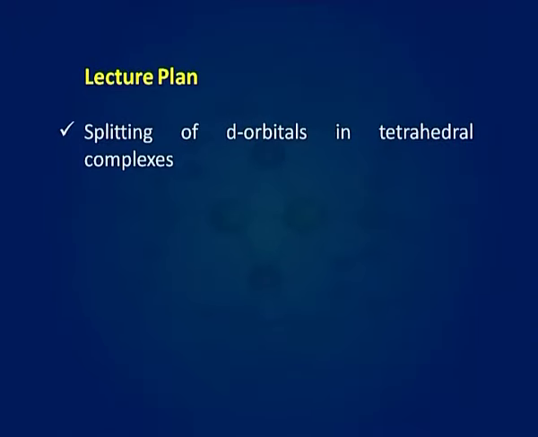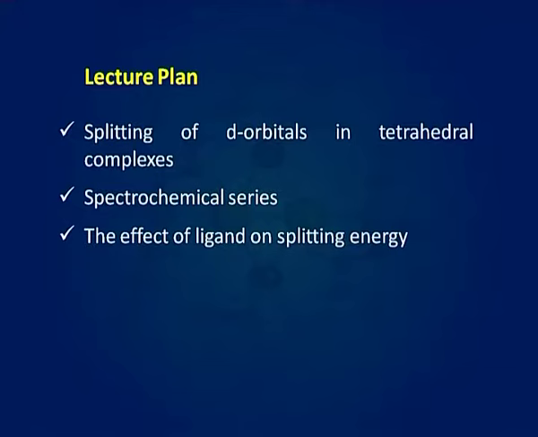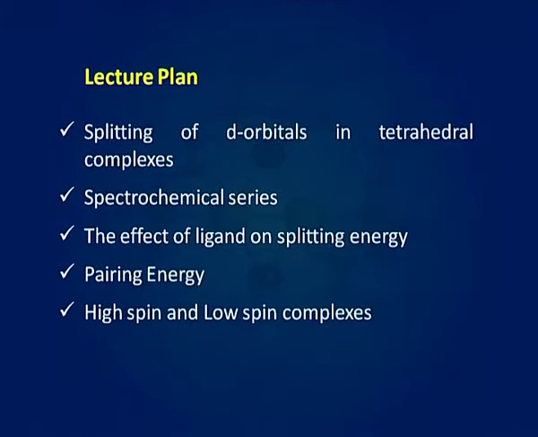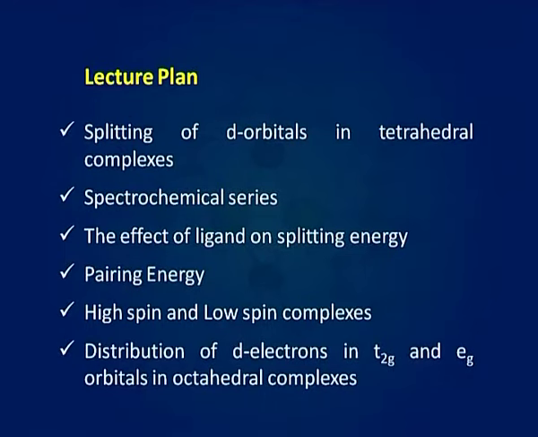In continuation to this, today we are going to discuss splitting of d orbitals in tetrahedral complexes, spectrochemical series, the effect of ligand on splitting energy, pairing energy, high spin and low spin complexes, and distribution of d electrons in t2g and eg orbitals in octahedral complexes.